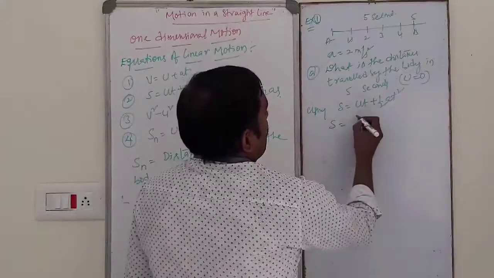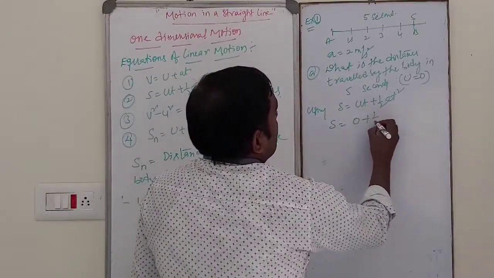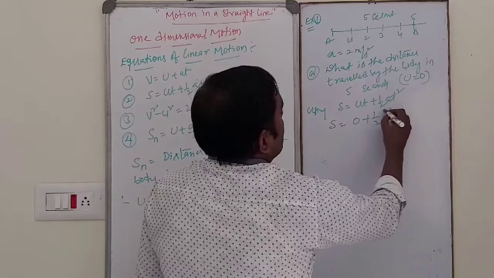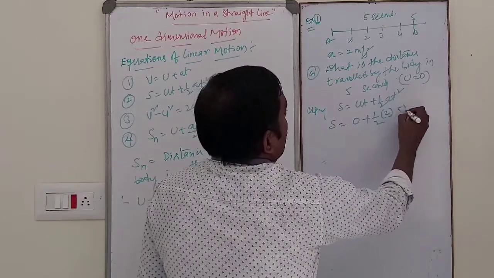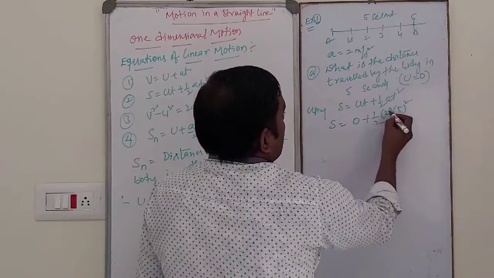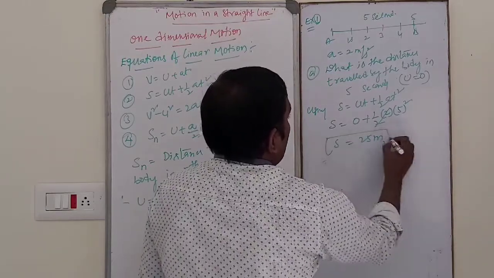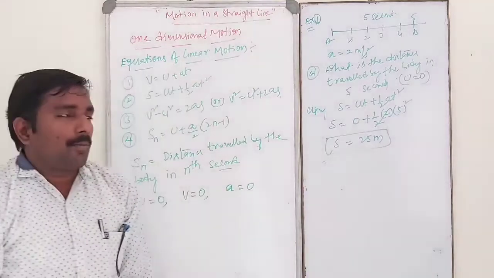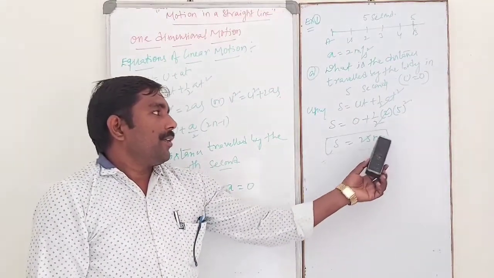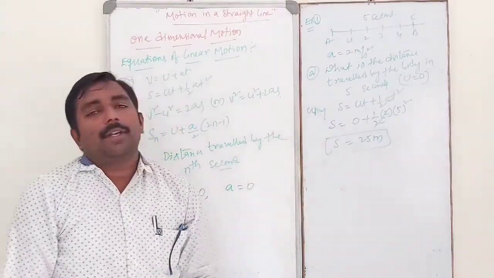In 5 seconds, how much distance or displacement did the body cover? So using S is equal to ut plus half at square. Initially the body is at rest, then moving with an acceleration of 2 meter per second square it reaches from A to B. So S is equal to initial velocity 0 plus half A, that is 2, into T square, 5 square. The 2 cancels out, so it is 25 meter. So the distance traveled by the body in 5 seconds is 25 meter.